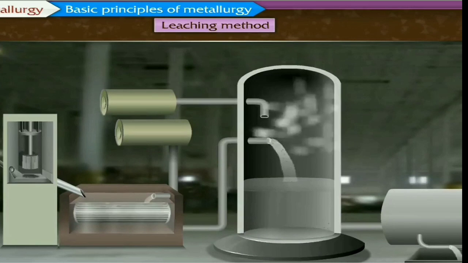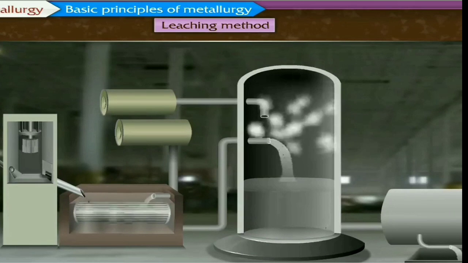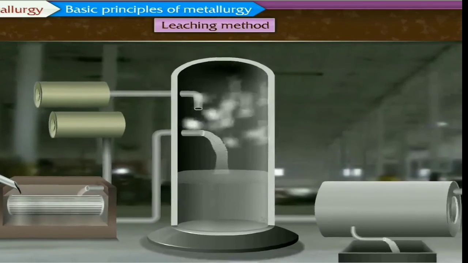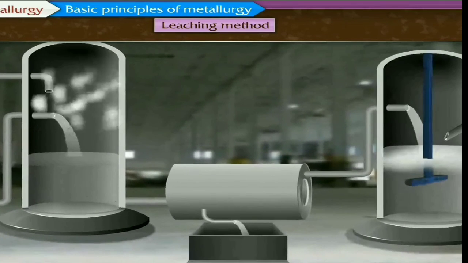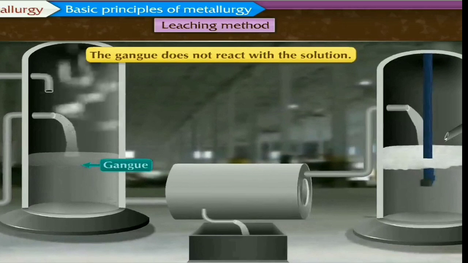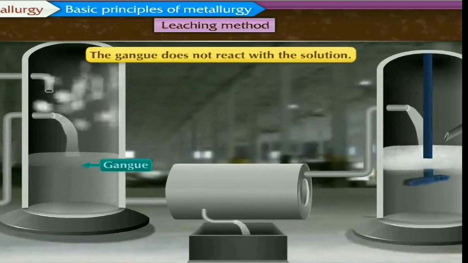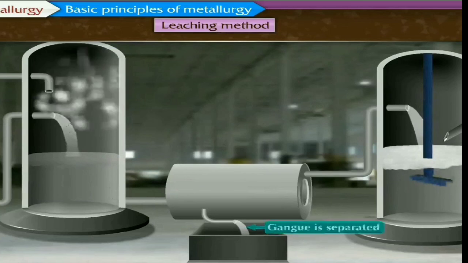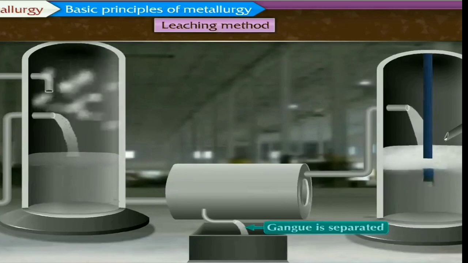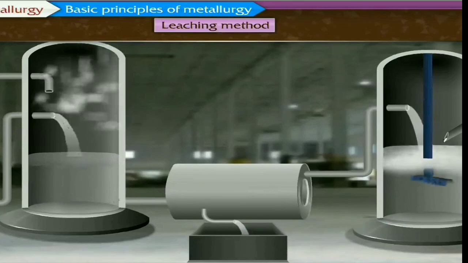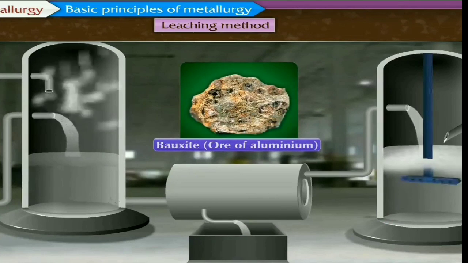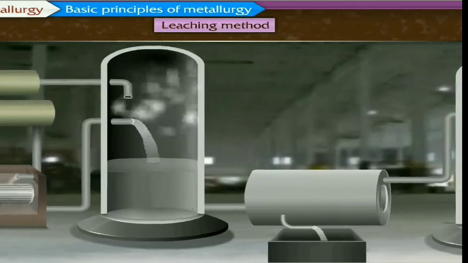We just have to separate out the gangue particles from them, and easily you can separate out gold and silver. Aluminium is a reactive metal, it does not occur in the free state, but the gangue does not react with it. Gangue is separated out easily from that ore. So bauxite, the ore of aluminium, can be easily removed from the gangue.